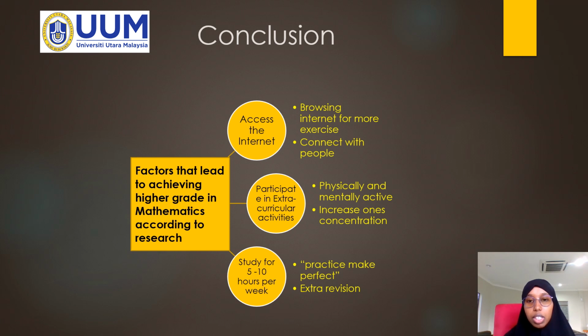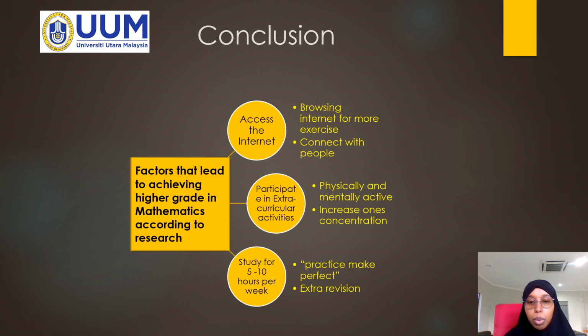Today I would like to present my part, which is the conclusion. First of all, the factors that lead to achieving a higher grade in mathematics according to the research. It contains three parts. First one, access to the internet, which is for more access and connection with people.